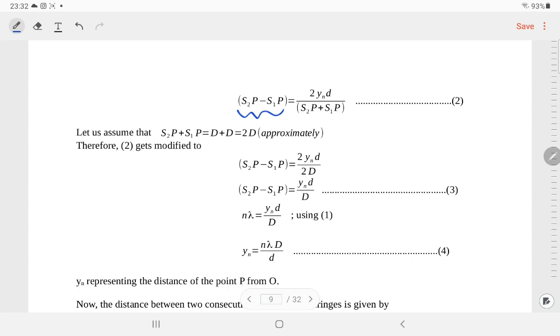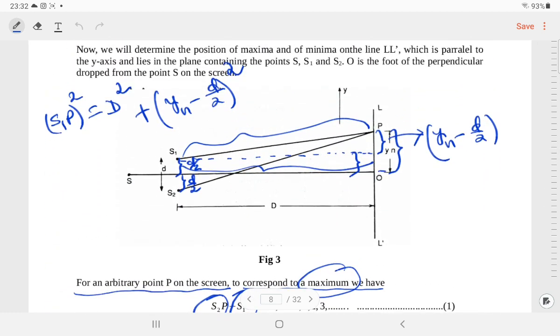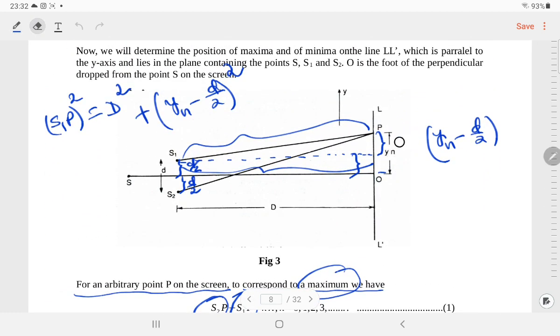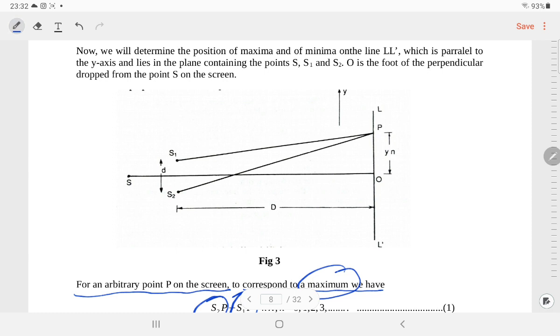Now let us go back to the diagram. In this diagram, let me clear all these things so that we can put more geometry into it. You can see that S2P is greater than S1P.